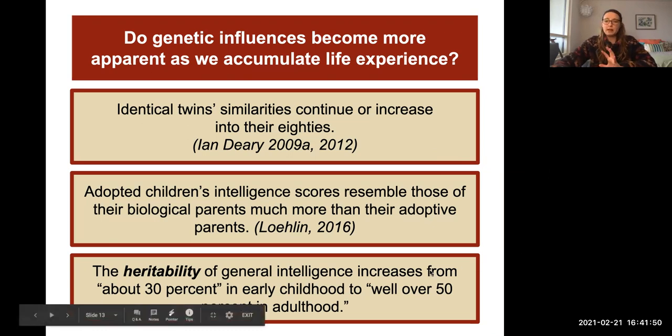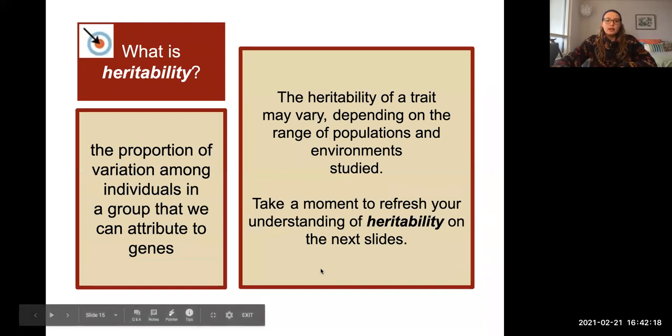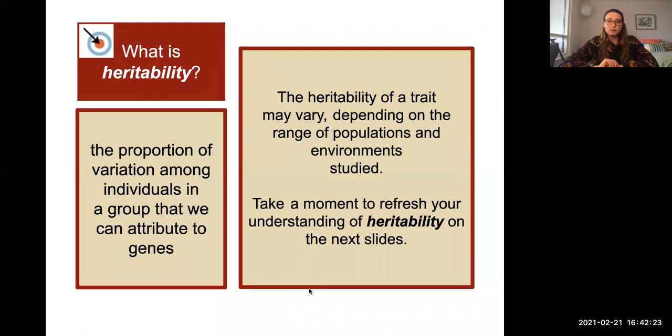So we need to pause and refresh our memories here on something. This word heritability is super, super important here. So maybe take a second to think back yourself and try to remember what this might mean. We talked about it in Unit 2 when we were talking about the biological basis of behavior. So heritability is very important in understanding intelligence and other traits. Maybe think for a second, what do you think that means? Pause if you need to. Let's see here. Heritability is the proportion of variation among individuals in a group that we can attribute to genes.